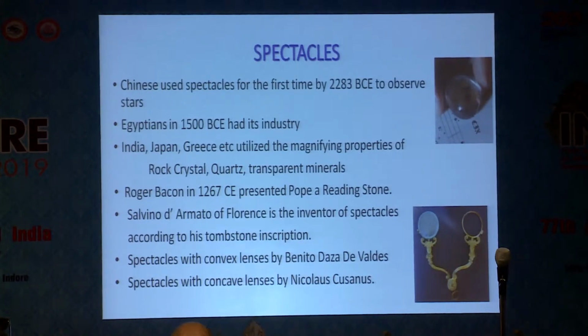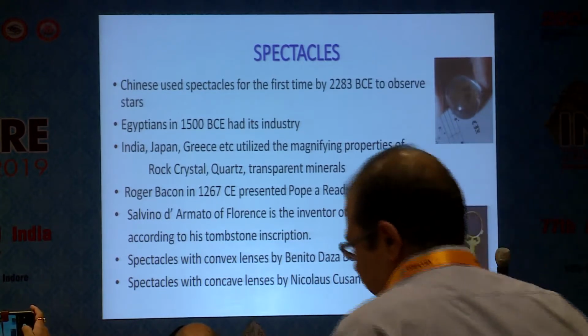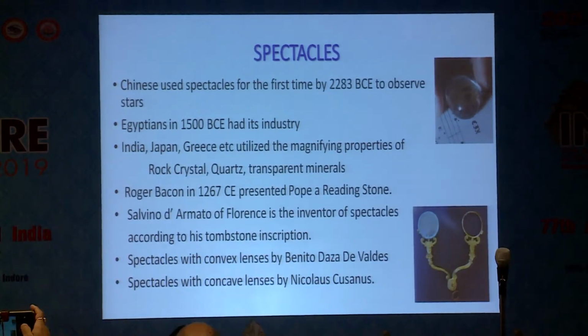History of spectacles. The Chinese used spectacles for the first time in 2283 before the Christian era to observe stars. Egyptians, Indians, Japanese, Greeks, Babylonians, etc. utilized the magnifying properties of rock crystal, quartz, and transparent minerals to magnify images. Roger Bacon in 1267 presented the Pope a reading stone. Salvino di Armato of Florence is the inventor of spectacles according to his tombstone inscription.